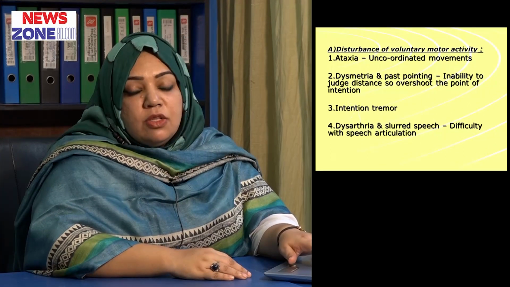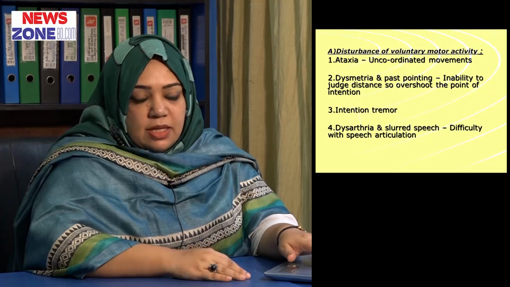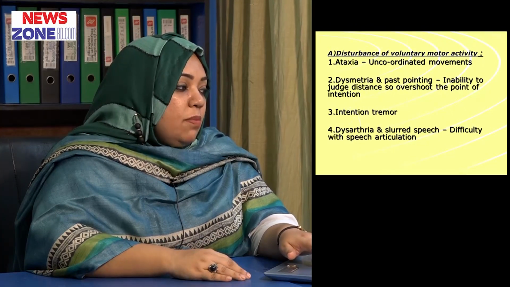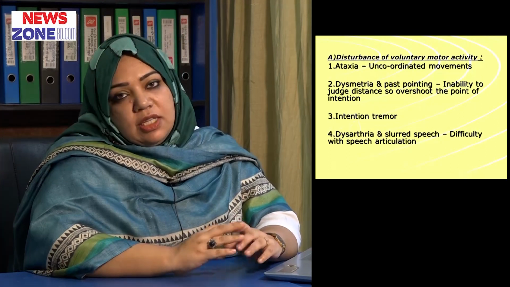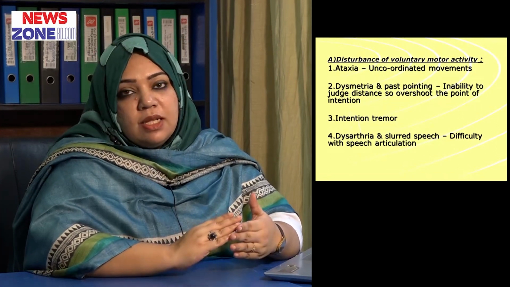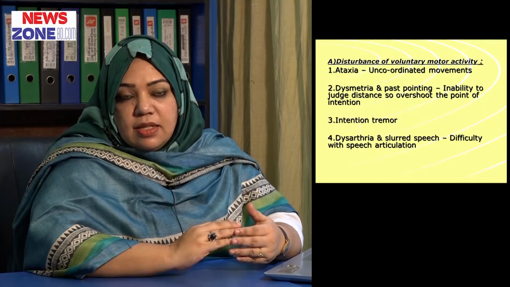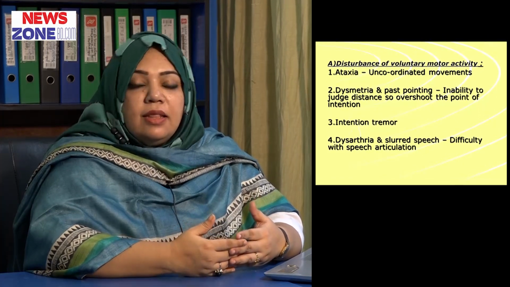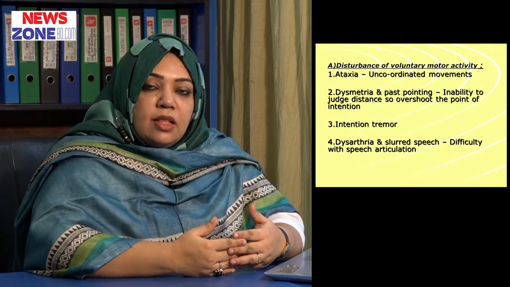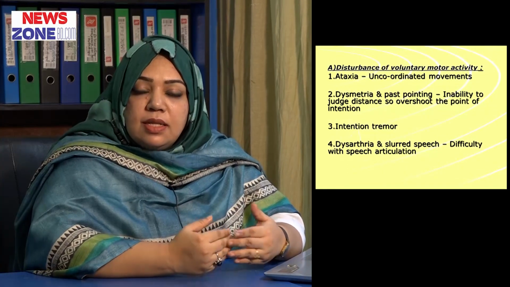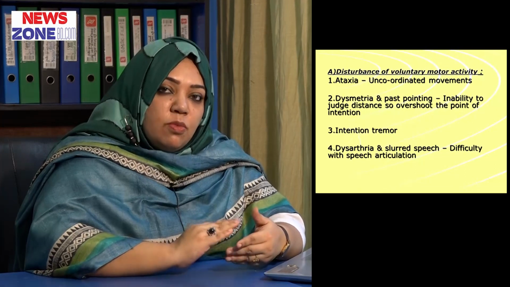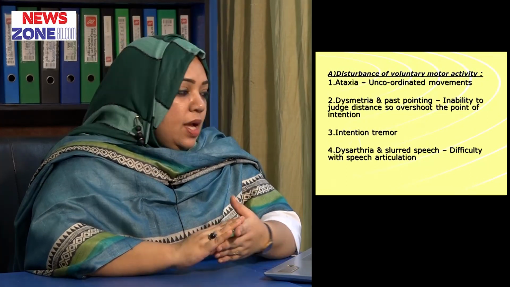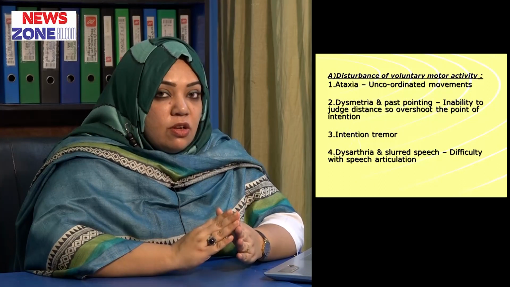There is disturbance of the voluntary movement, and this includes, number one, ataxia. Ataxia means uncoordinated movement. Then we have nystagmus. Nystagmus means rapid involuntary oscillatory movement of the eyeball, with no fixation of the eyeball.